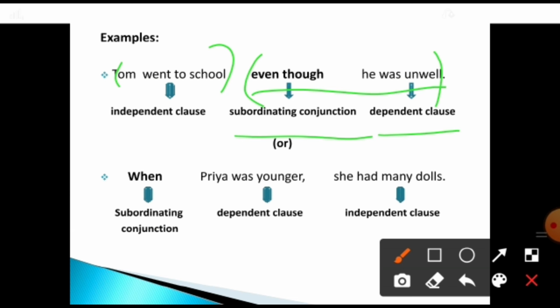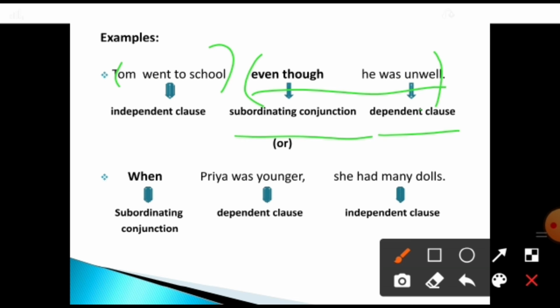Tom went to school. That is one sentence, because it has subject, verb and object. The sentence gets complete. So that is an independent clause. It is followed by even though he was unwell. So the sentence is not completed. So what kind of clause is it? It is a dependent clause.